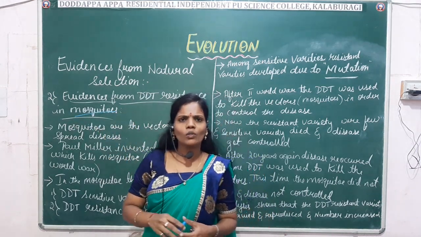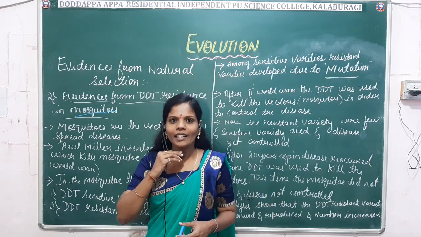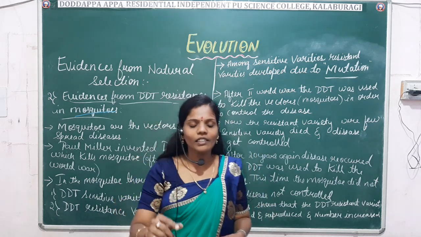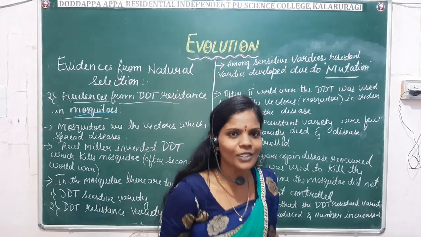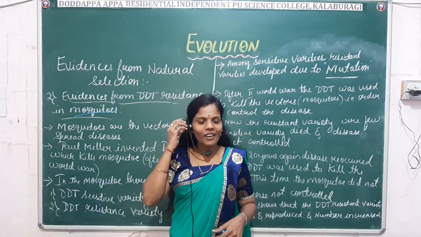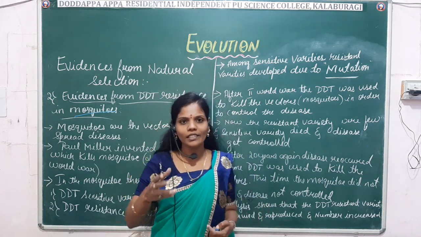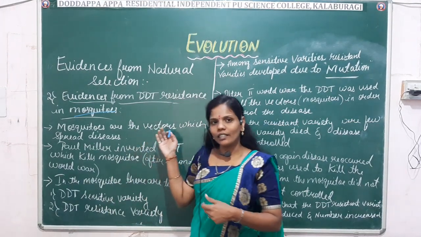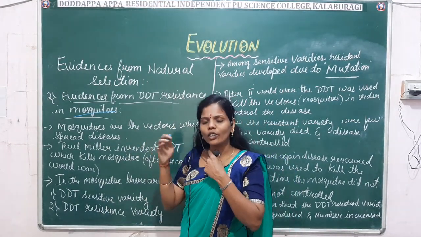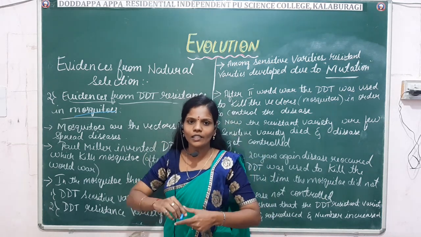As you already know, mosquito is a vector which causes diseases. What disease does it cause? You are already very familiar that it causes a disease known as malaria. Among these mosquitoes, we have two types of varieties. One is the resistant variety and the other is the sensitive variety.